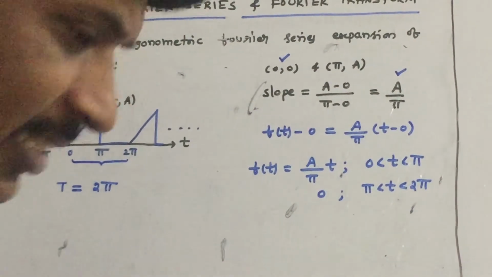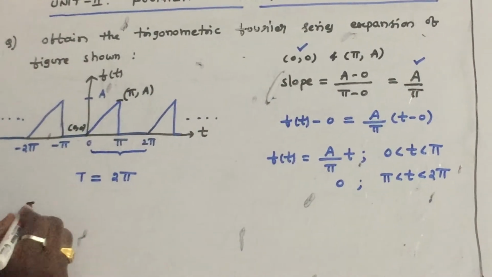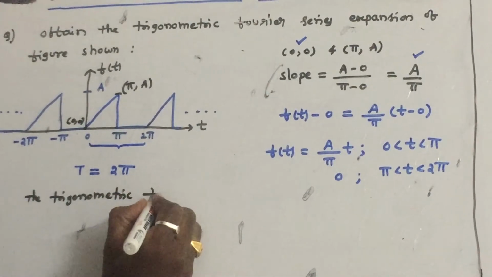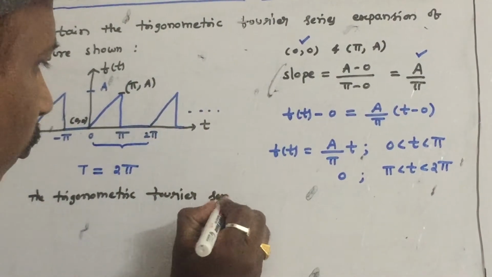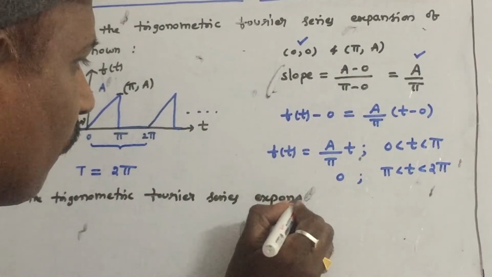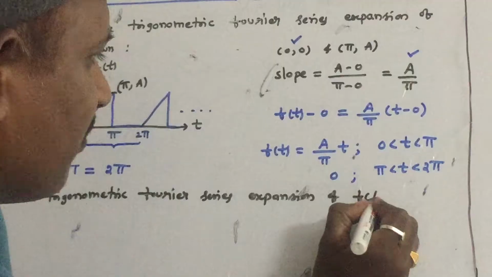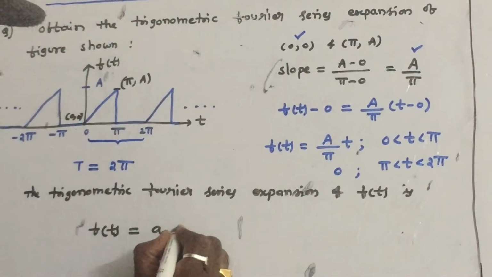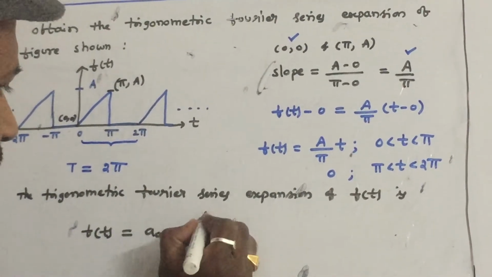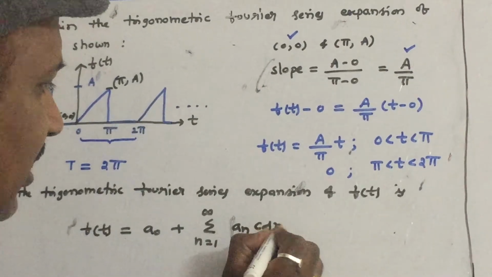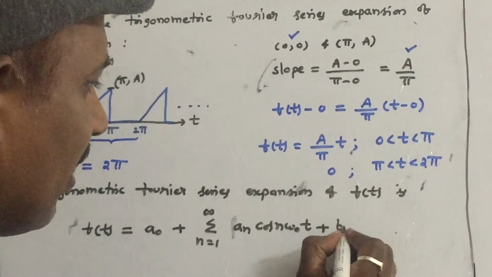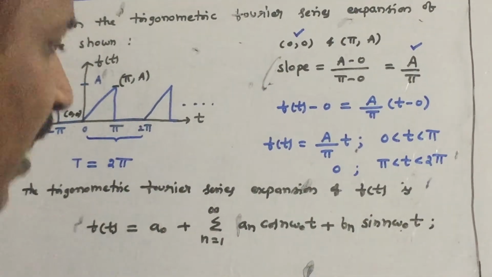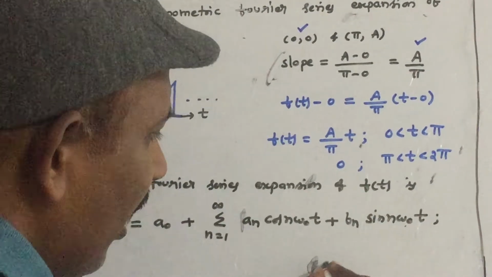Now once you find this, let us write the trigonometric Fourier series expansion formula. The trigonometric Fourier series expansion of f of t is, so what is the formula? f of t is equal to a0 plus summation n equals 1 to infinity of an cos n omega 0 t plus bn sin n omega 0 t. This is the trigonometric Fourier series expansion, which we have derived earlier.